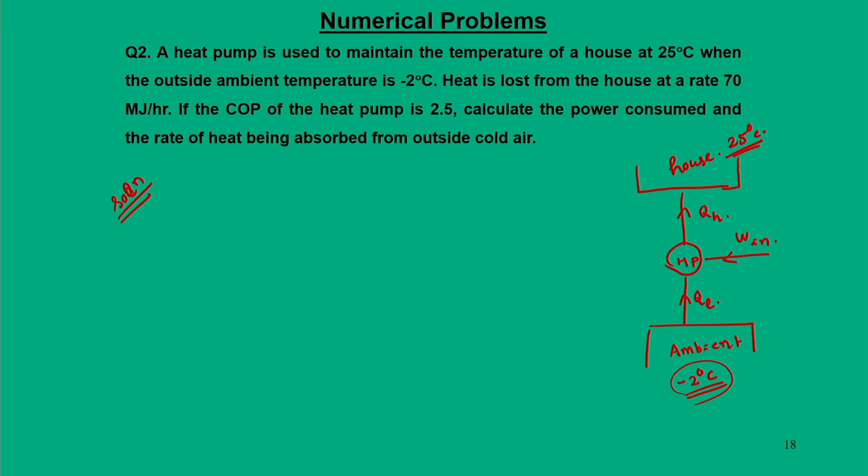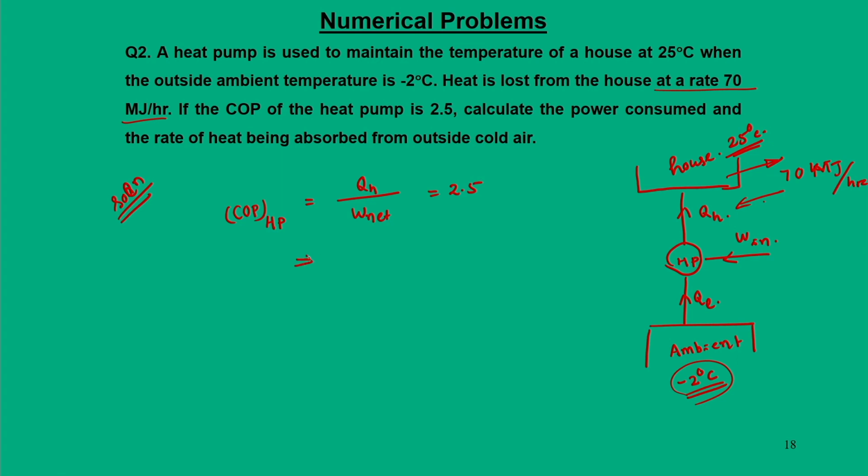So, we will start with, what does it say? It rejects heat at a rate of 70 megajoule per hour. So, that means heat is rejected from this house at the rate of 70 megajoule per hour. So, this should be the same as QH. First thing we can start with the basic definition. COP of heat pump, that is QH by W net, and that is nothing but 2.5.